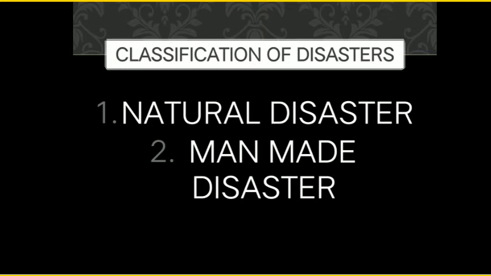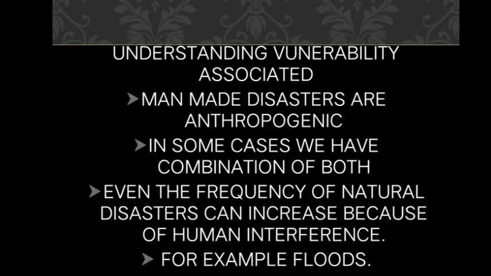So essentially, disasters are classified into two types. First one is natural disaster, and second one is man-made disaster, or essentially those disasters which are caused by anthropogenic factors or human-induced factors. These are called man-made disasters. In some cases, we can have a combination of both as well.